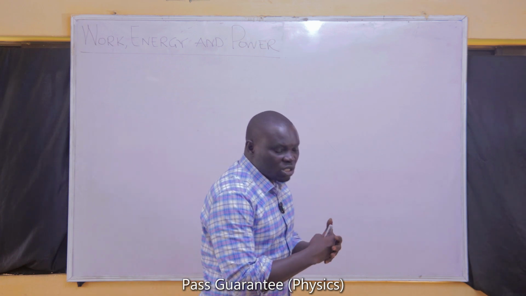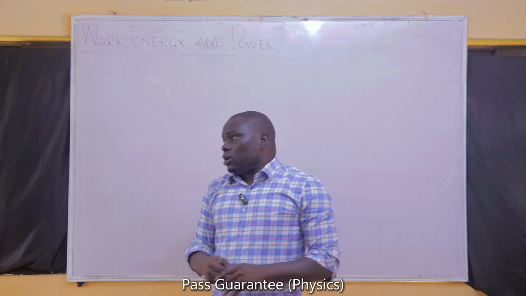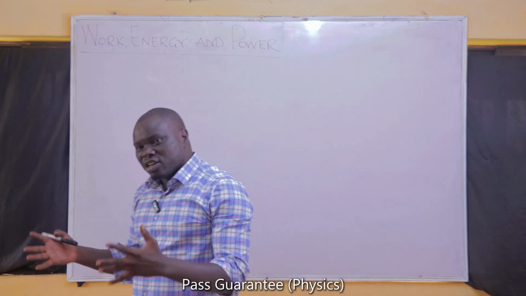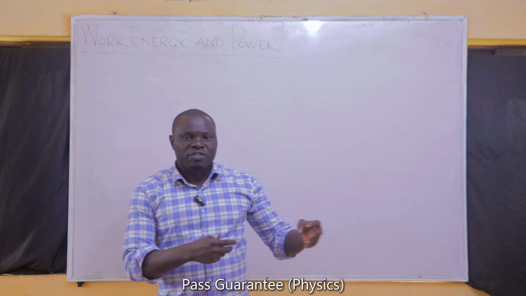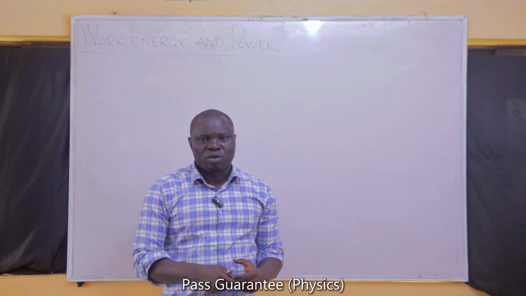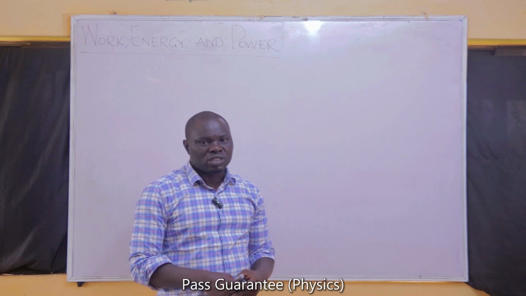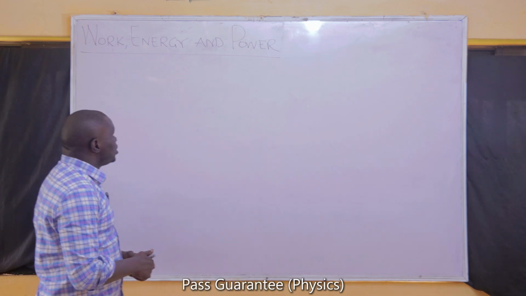You cannot just reduce the amount of energy that you have, but you can convert the energy at the initial state to other forms of energy. That is the statement of the conservation of energy.